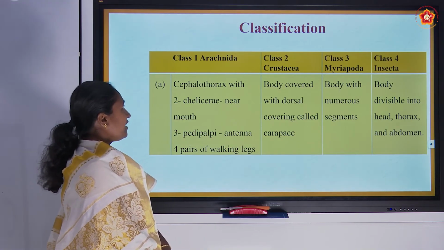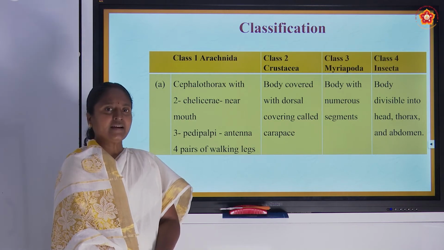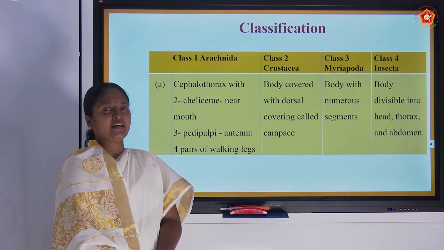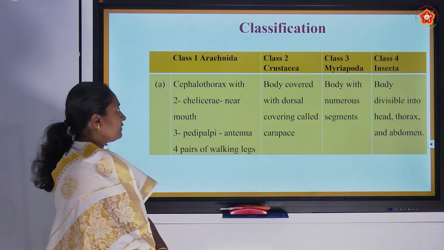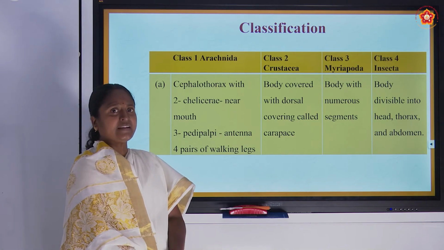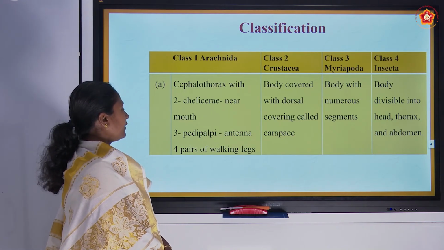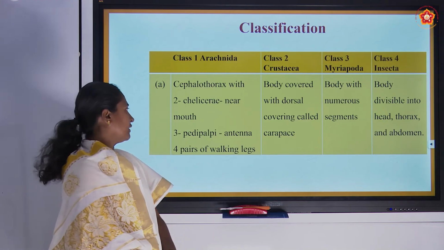In Arachnida, we can see the cephalothorax, that is, the head and the thorax combined together, forming a single structure known as cephalothorax, and it has many appendages present in that region. They are known as chelicerae, near the mouth of the organism.